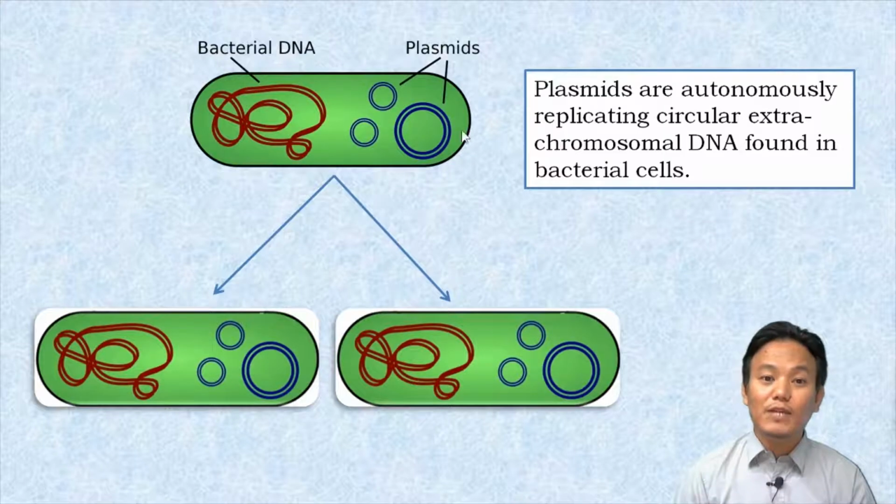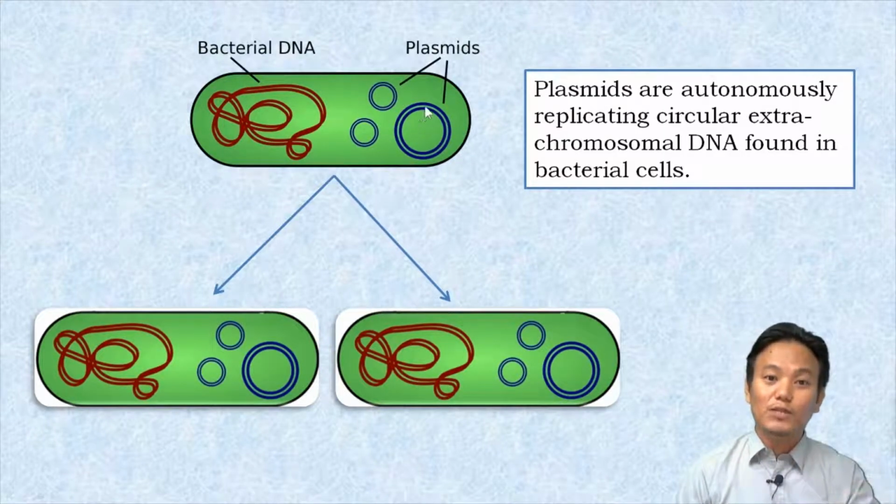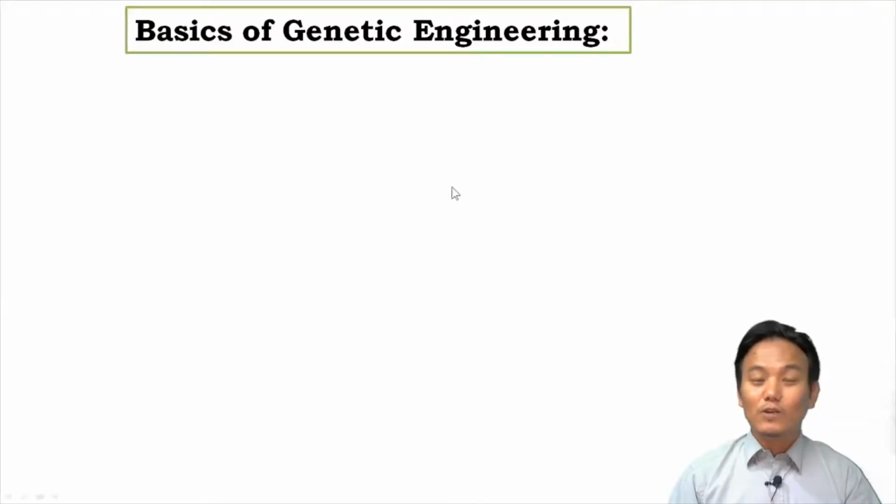plasmids have the capacity to carry foreign genes into them. So these plasmids can carry foreign genes into some other organisms. Therefore, these plasmids are important molecular tools in genetic engineering. Okay, let us now try to understand the basics of genetic engineering.